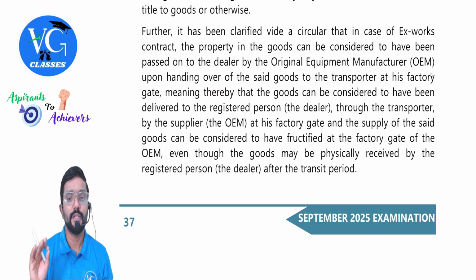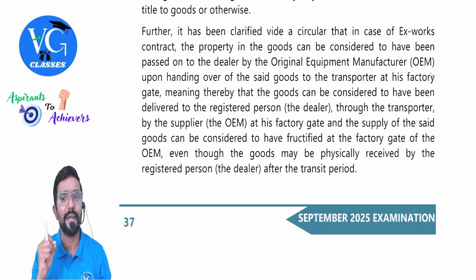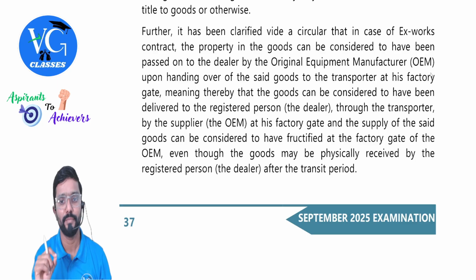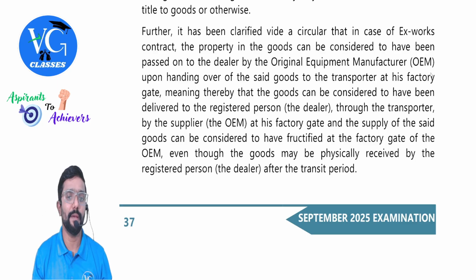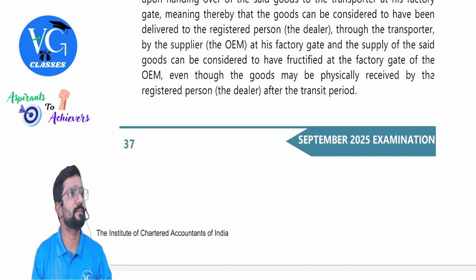Meaning thereby that the goods can be considered to have been delivered to the registered person, the dealer, through the transporter by the supplier, that is the original equipment manufacturer, at his factory gate, and the supply of the said goods can be considered to have been fructified. Fructified means completed at the factory gate of the OEM, even though the goods may be physically received by the registered person, the dealer, after the transit period.